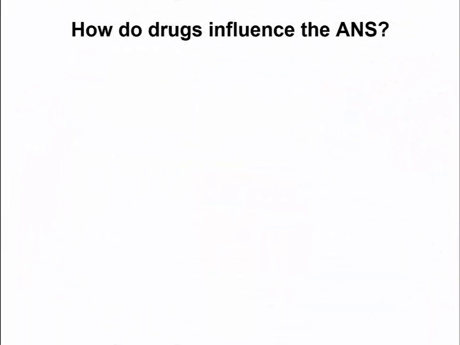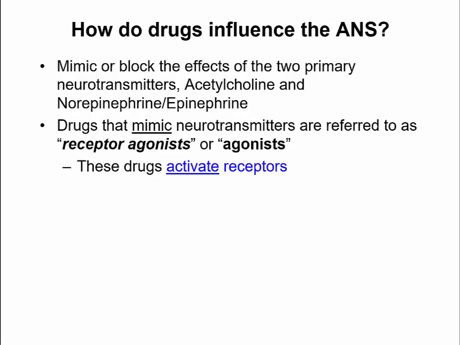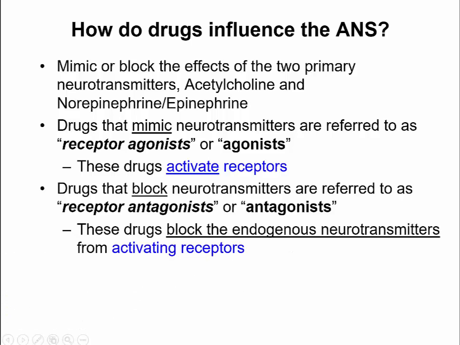So how do drugs influence the autonomic nervous system? They can mimic or block the effects of the two primary neurotransmitters, acetylcholine and norepinephrine/epinephrine. Drugs that mimic neurotransmitters are referred to as receptor agonists, or you can just say agonist. These drugs activate the receptors. Drugs that block neurotransmitters are referred to as receptor antagonists, or just antagonists. These drugs are going to block endogenous neurotransmitters from activating the receptors.